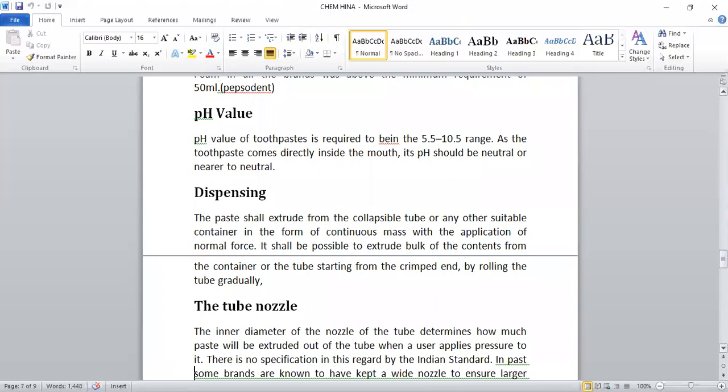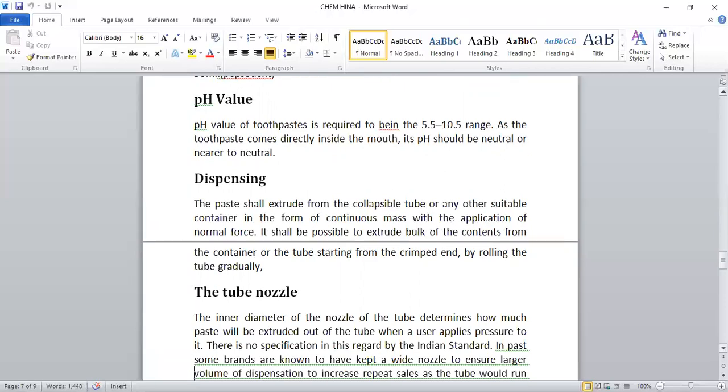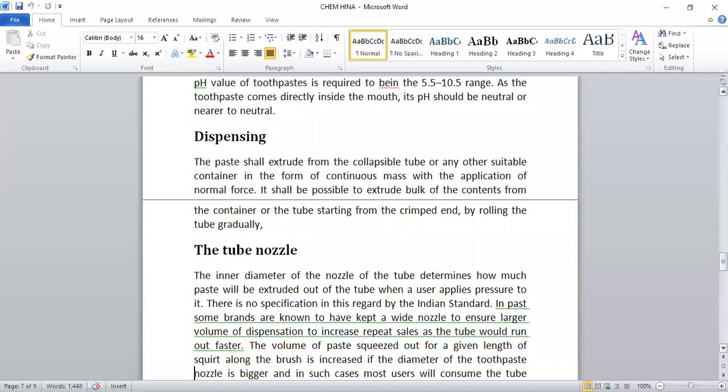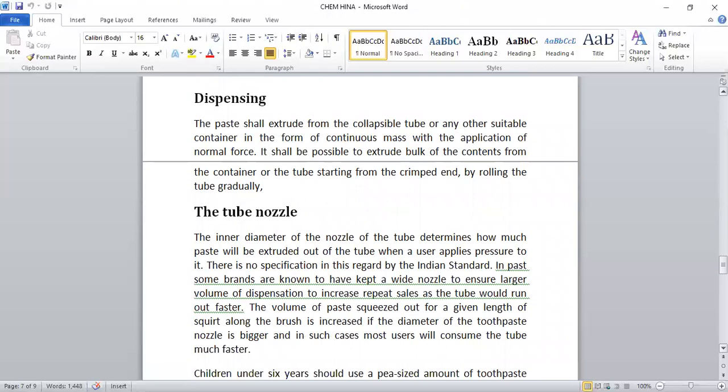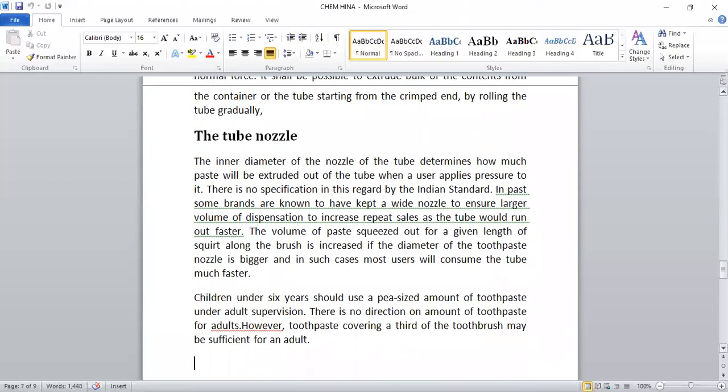Dispensing. The paste shall extrude from the collapsible tube or any other suitable container in the form of a continuous mass with application of normal pressure, and it shall be possible to extrude the bulk of the contents from the container or the tube, starting from the clamp and rolling the tube gradually. The tube nozzle. The inner diameter of the nozzle of the tube determines how much paste will be extruded out of the tube when a user applies pressure to it. When we apply pressure, the bulk of the toothpaste comes out. There is no specification in this regard by the Indian standard.